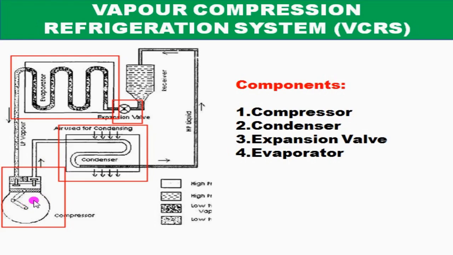Reciprocating compressors are generally used. However, for very big plants, centrifugal compressors are used. Next component is the condenser. The condenser is a coil of tubes made of copper. The purpose of the condenser is to condense the high pressure vapor refrigerant which comes out of the compressor into high pressure liquid refrigerant.